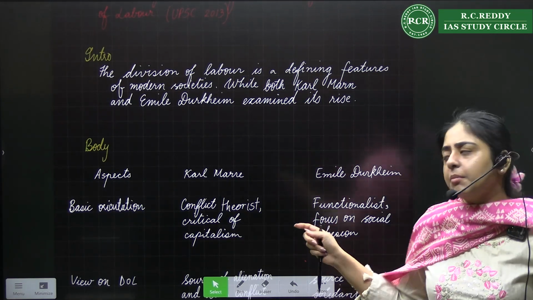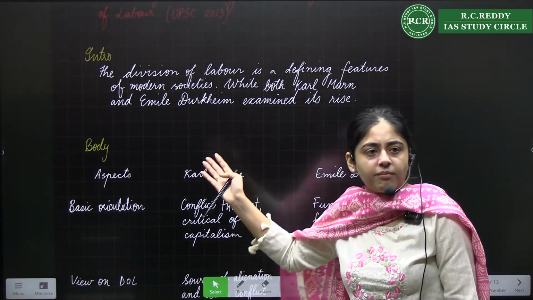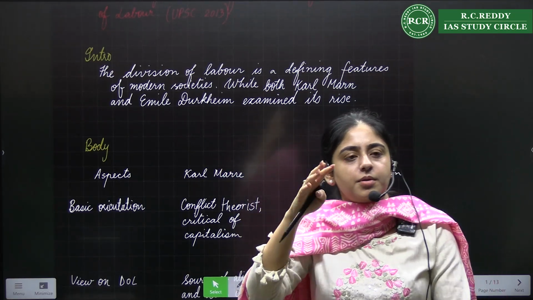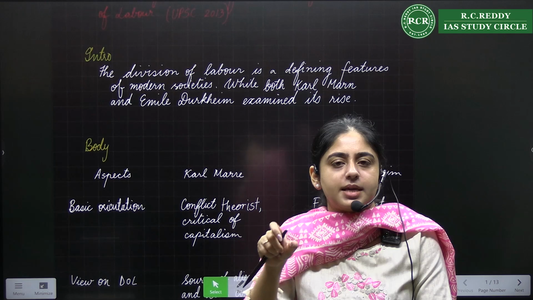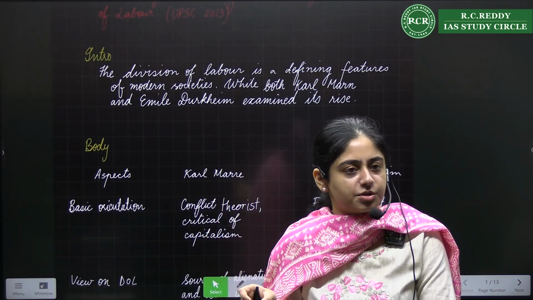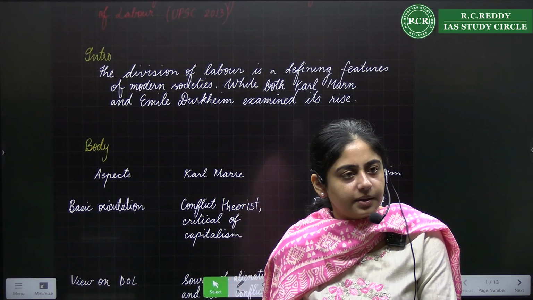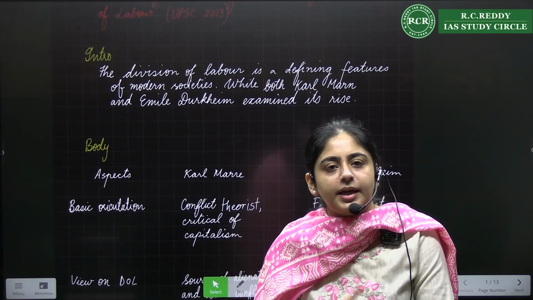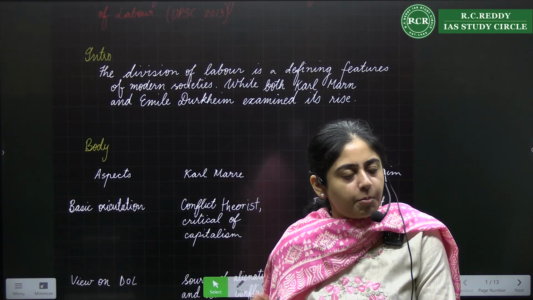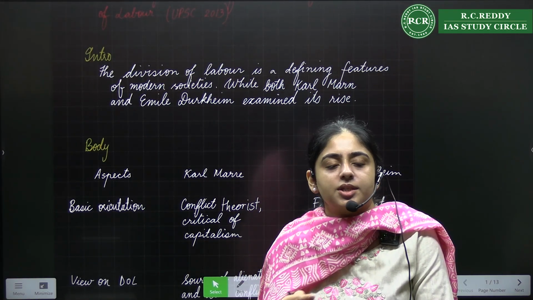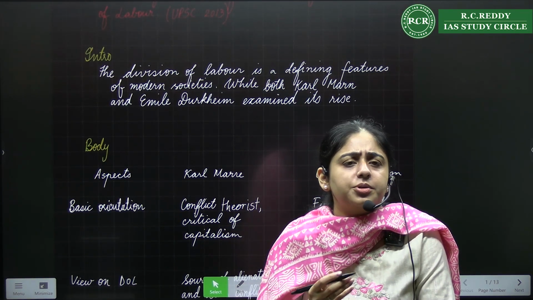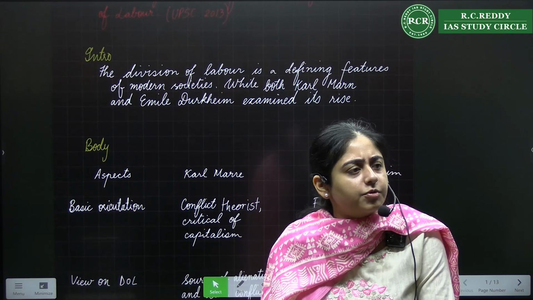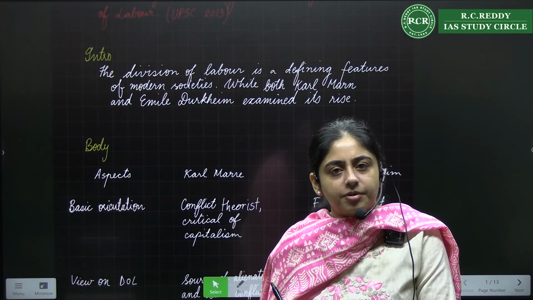Probably in a 20 marker, add a diagram. Generally talk about, okay, this is division of labor: assigning duties to different people is division of labor. Probably draw a diagram or something. That's the only difference between a 10 marker and a 20 marker. Points remain the same, just the length changes. And in 20 markers, sometimes you have the liberty to discuss a peripheral topic also before you get into the main demand of the question.